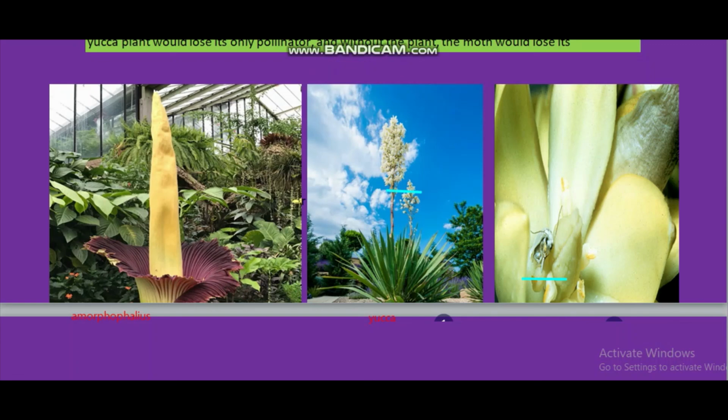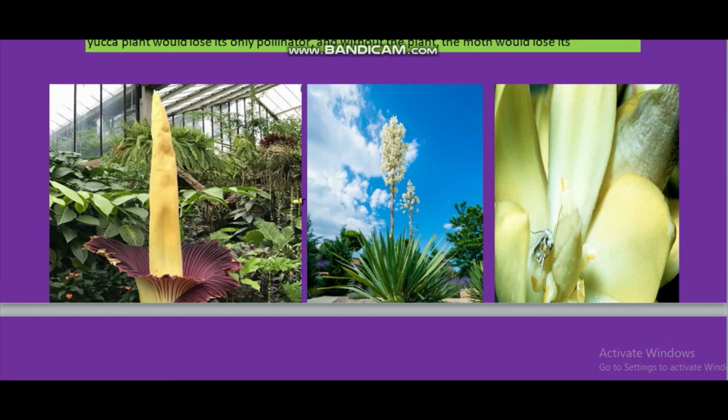So in case of insect pollination, there should be some reward. In case of animal pollination, there should be some reward. Then only animal or insect will come nearby this plant or flower. So the names of these flowers are given in your book, but the picture is not there. That is why I am showing you here the picture.